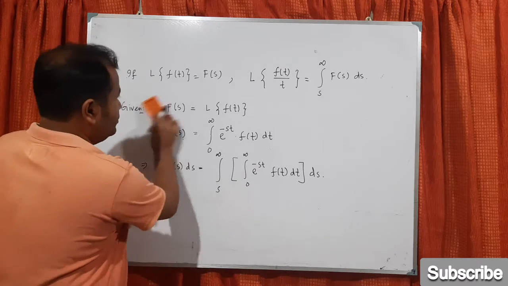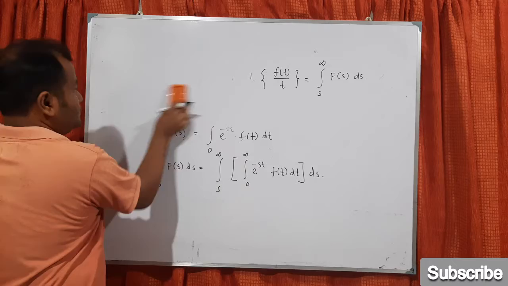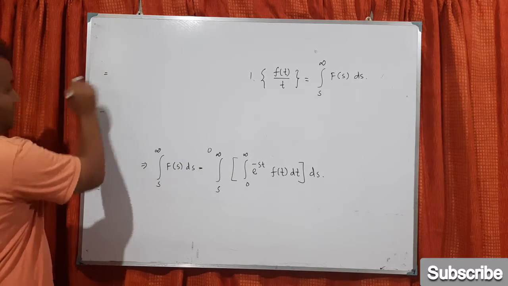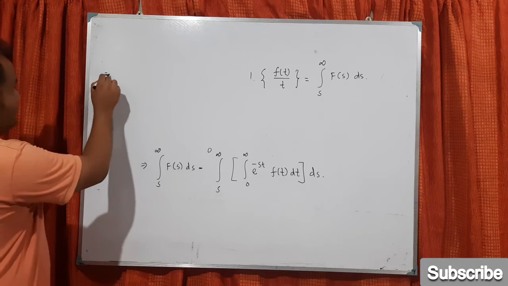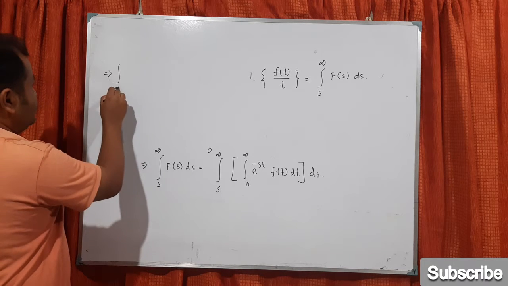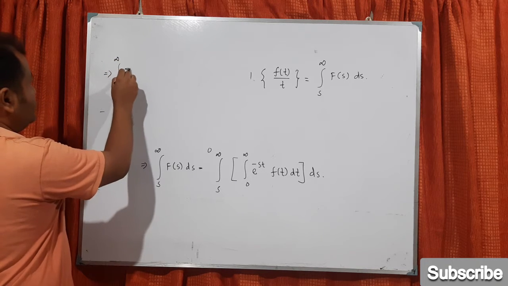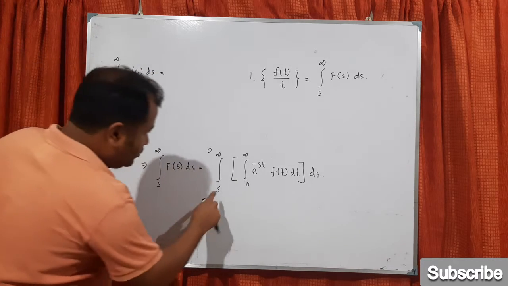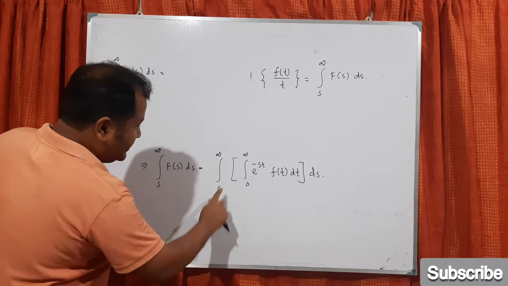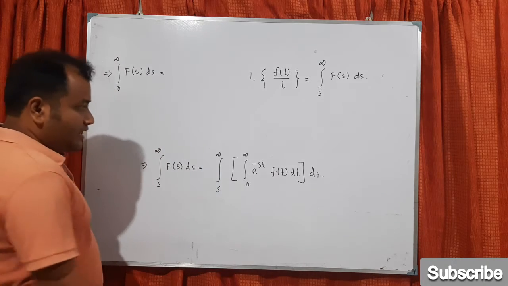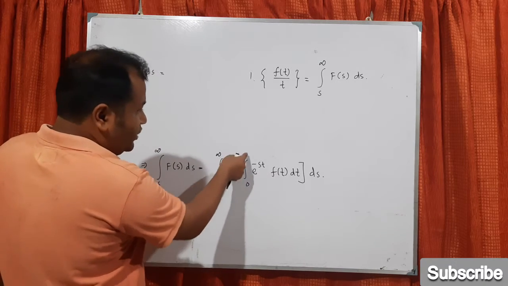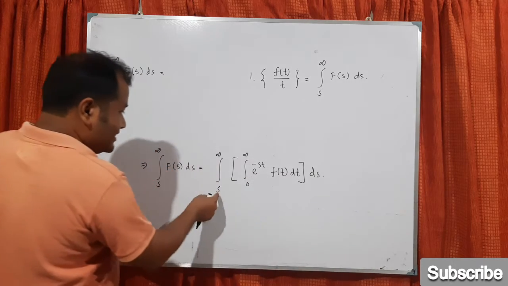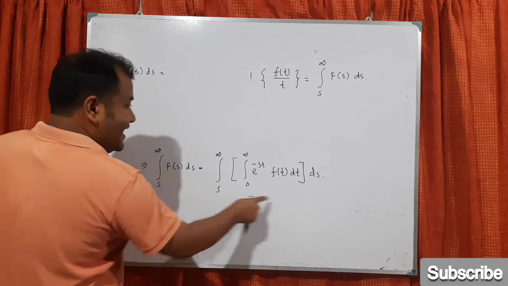Next, what can we do? If I consider the left hand side as the integral of F(s) ds, for the right hand side, we can interchange these two integrations. Now the first integration, from 0 to infinity, is with respect to t, but the second integration is with respect to s.